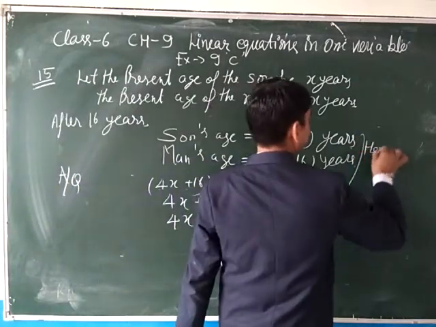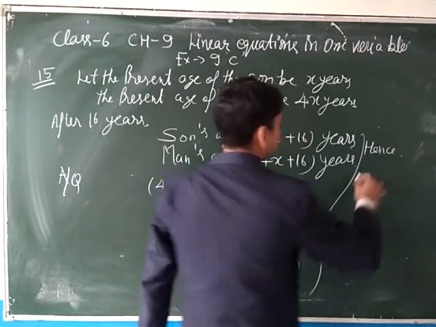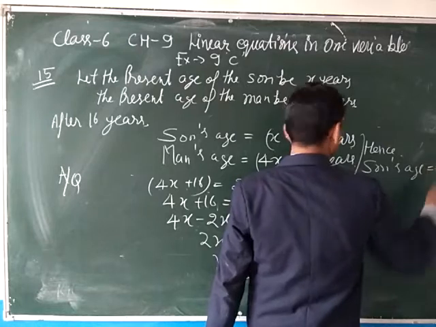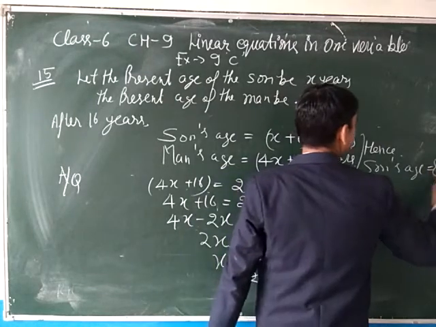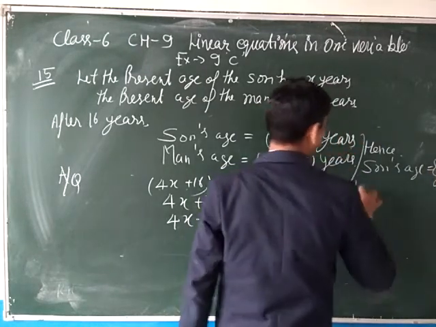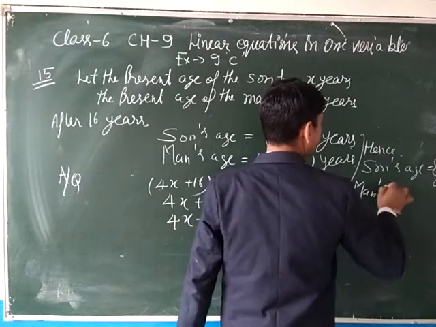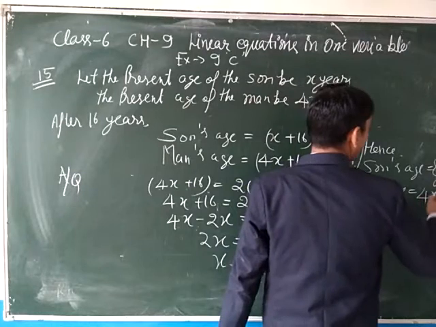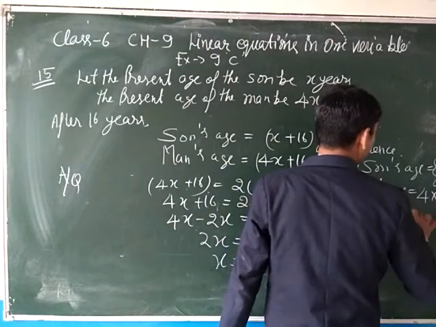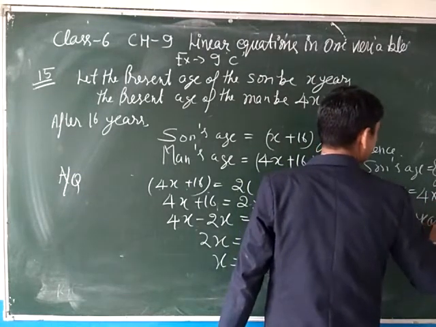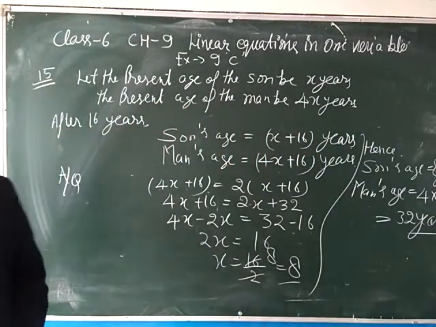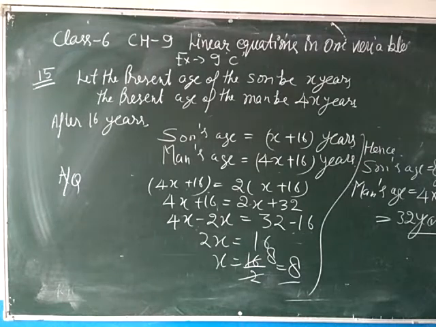Hence, the son's age equals 8 years, and the man's age equals 4 multiplied by 8, which is 32 years. So everyone clear this question, beta? After this, see question number 17.